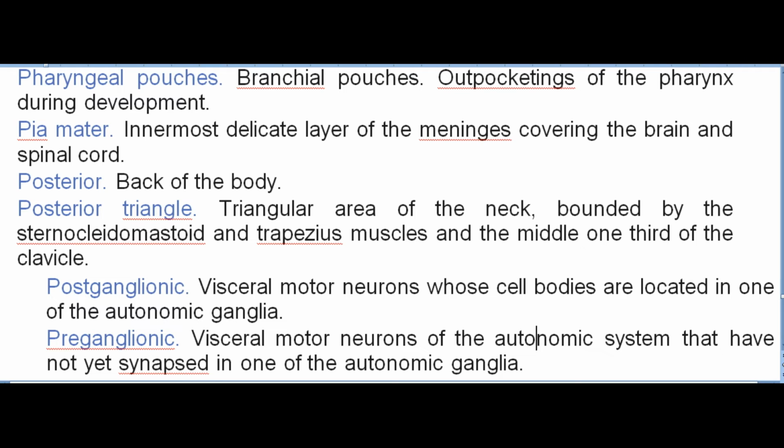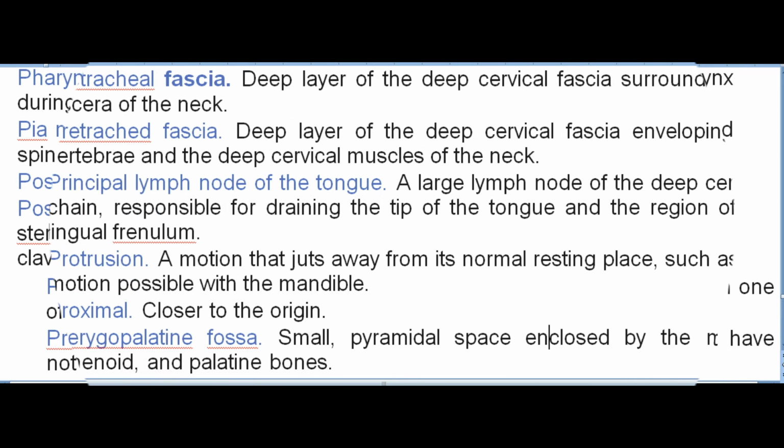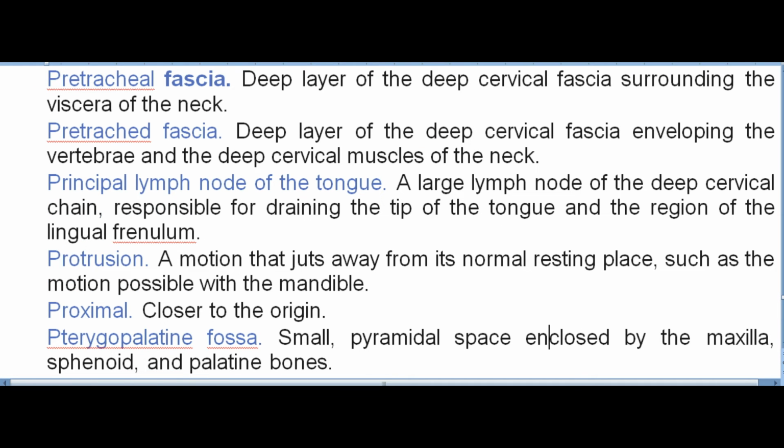Posterior triangle, triangular area of the neck, bounded by the sternocleidomastoid and trapezius muscles and the middle 1/3 of the clavicle. Postganglionic. Visceral motor neurons whose cell bodies are located in one of the autonomic ganglia. Preganglionic. Visceral motor neurons of the autonomic system that have not yet synapsed in one of the autonomic ganglia. Pretracheal fascia. Deep layer of the deep cervical fascia surrounding the viscera of the neck. Prevertebral fascia. Deep layer of the deep cervical fascia enveloping the vertebrae and the deep cervical muscles of the neck.